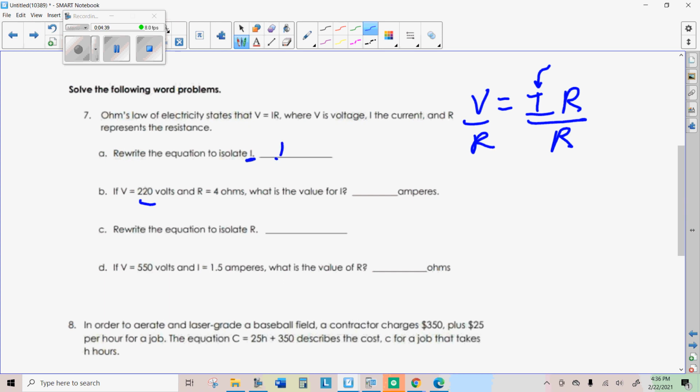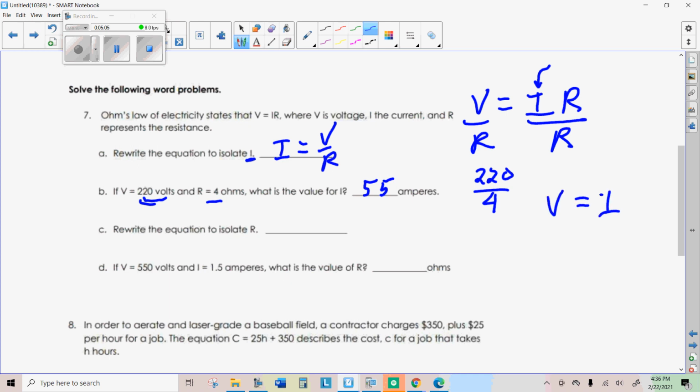So I equals V divided by R. Then we can solve it. We're given V and we're given R, so all we have to do is V divided by R, which is 55.